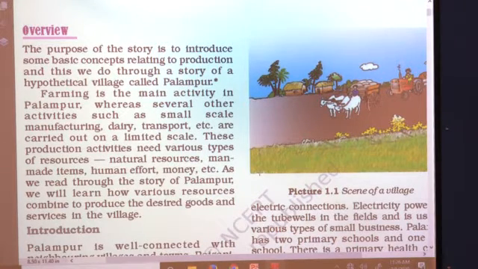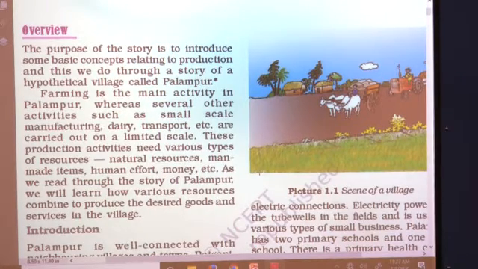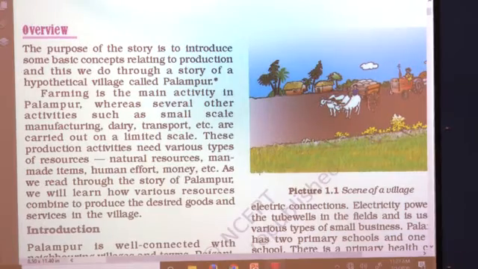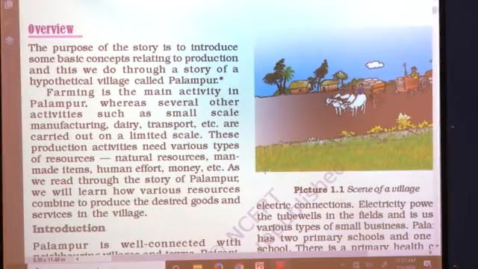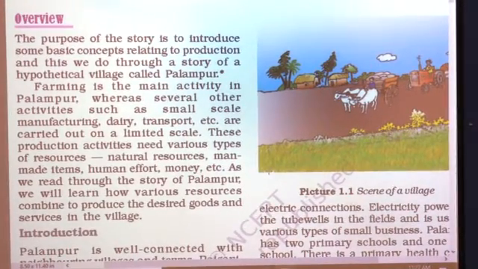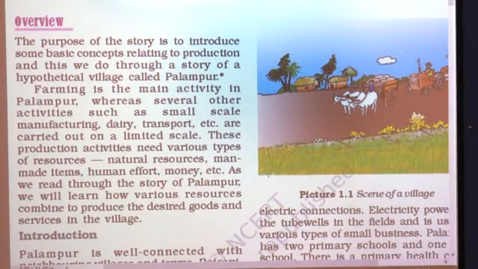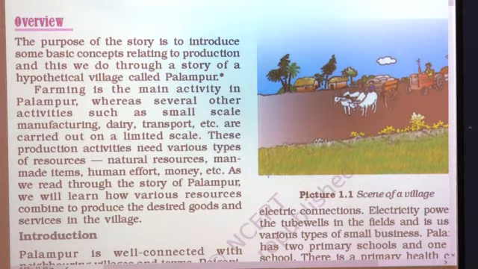Farming is the main activity in village Palampur. Near about 450 families are living in the village, and the majority of the people are involved in farming activity. With that, some other activities such as small scale manufacturing, dairy, transportation, etc. are carried out on a limited scale. With agriculture, some people do manufacturing and dairy farming, and a well developed transportation facility has also occurred in this village.